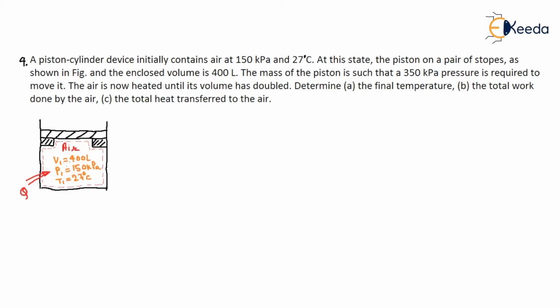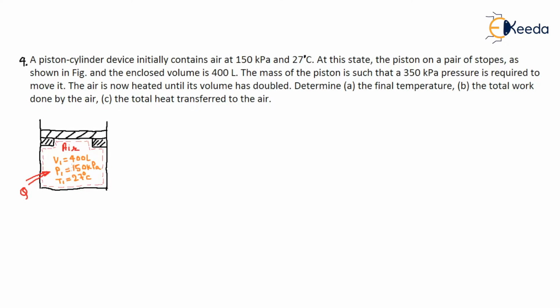The initial condition of the air is given by V1 = 400 liter, P1 = 150 kilopascal, and T1 = 27 degrees centigrade. Initially, the piston rests on the stop, and the mass of the piston is such that 350 kilopascal pressure is required to move it. So initially there is a pressure of 150 kilopascal, so the piston will not be able to move up.